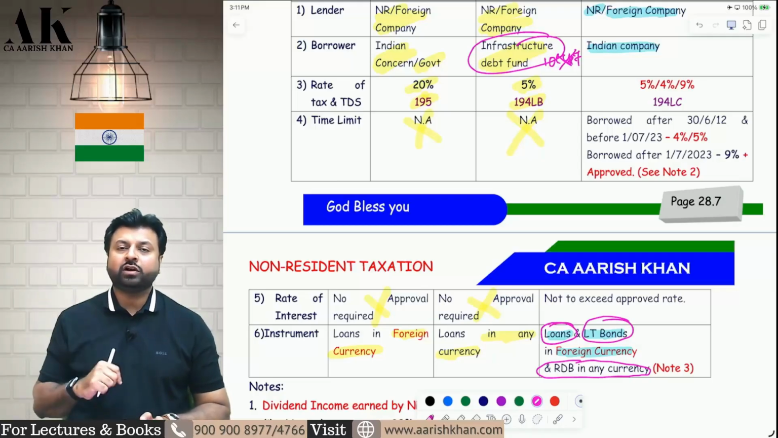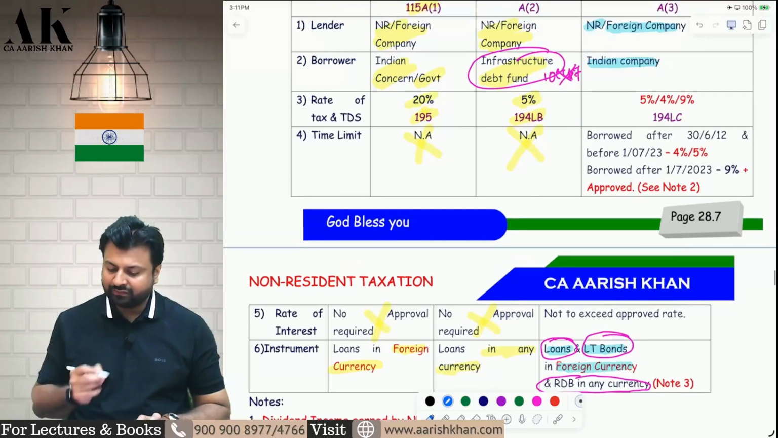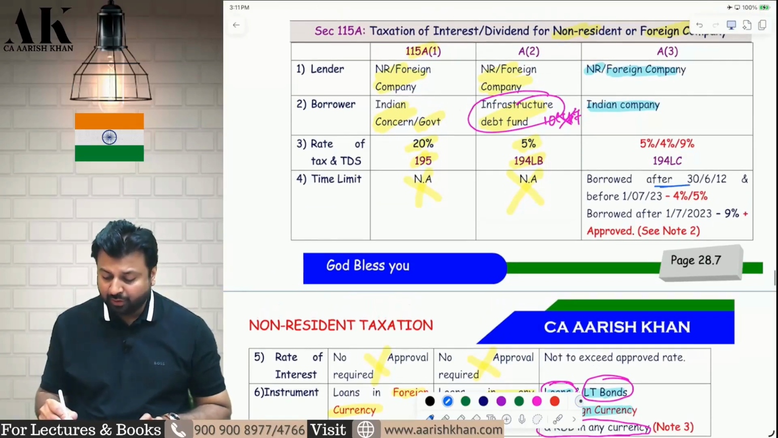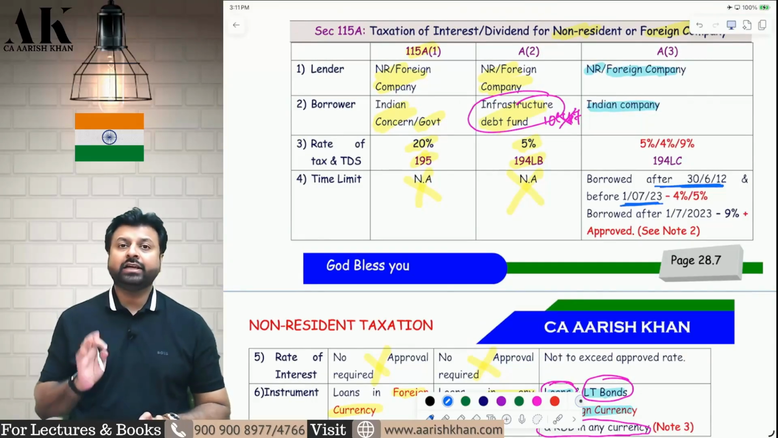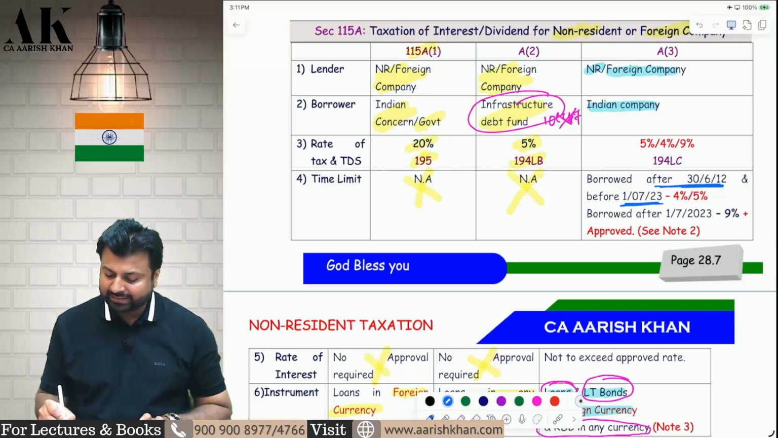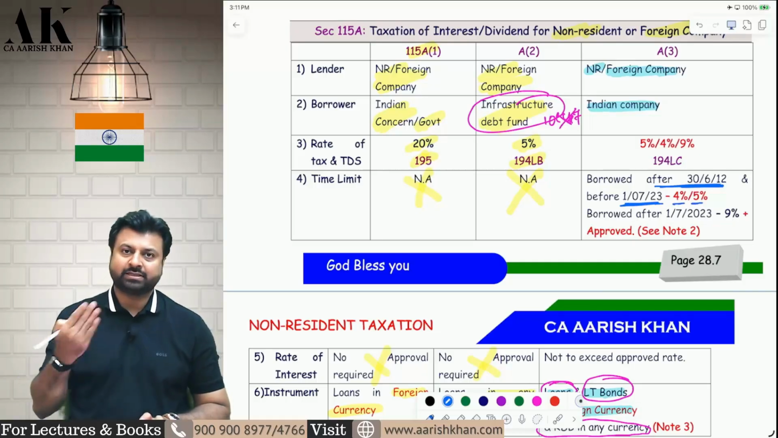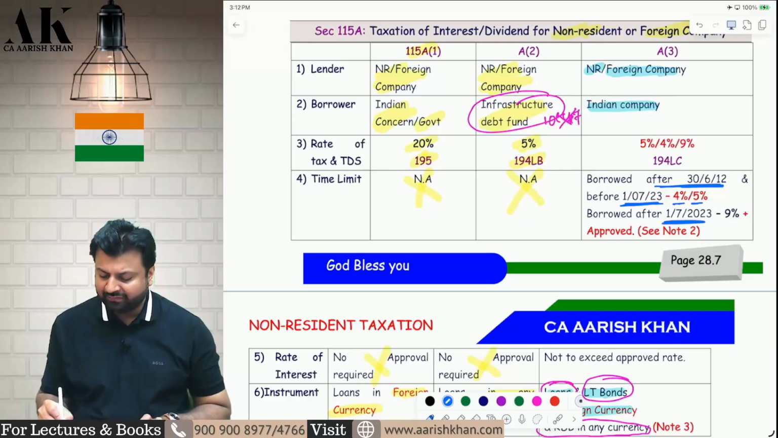First, loan in foreign currency. Second, bond in foreign currency. Third is rupee denominated bond in any currency. Now let's talk about all of them one by one. If the money is borrowed after 30th June 2012 but till 30th June 2023, that is before 1st July 2023, then the tax rate will be 5% and 4% in some cases. Sir, when 5%, when 4%, that I am telling you in a while. If the money is borrowed after 1st July 2023, then the tax rate will be 9%.